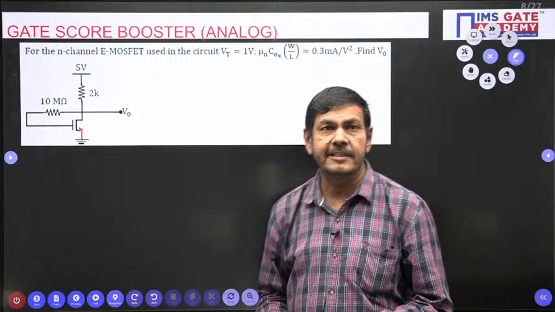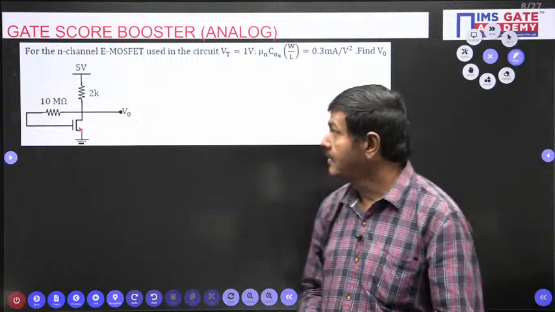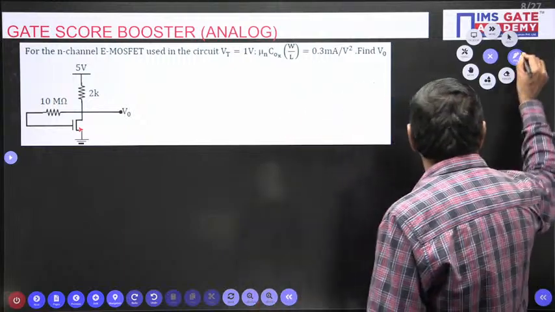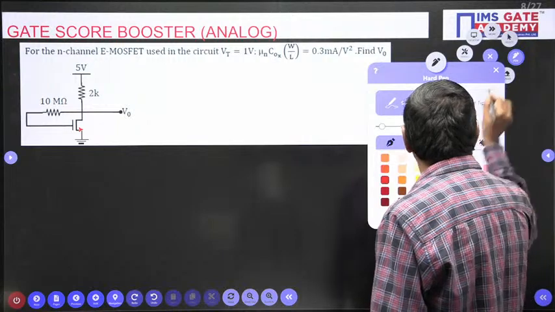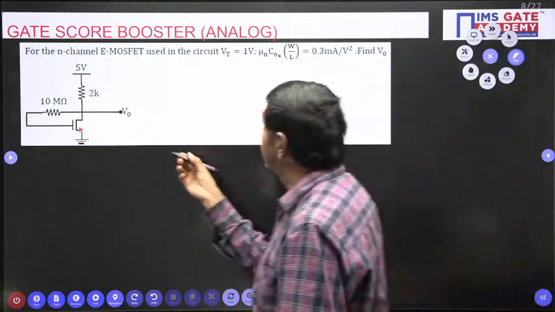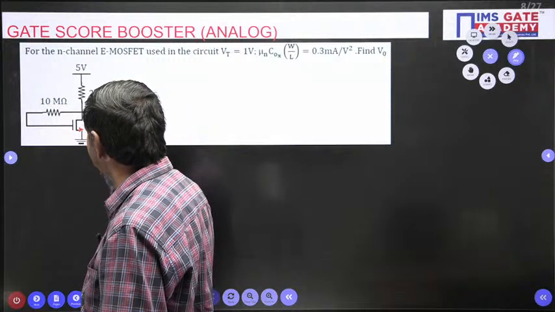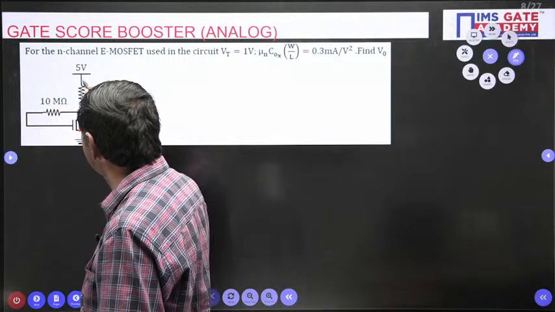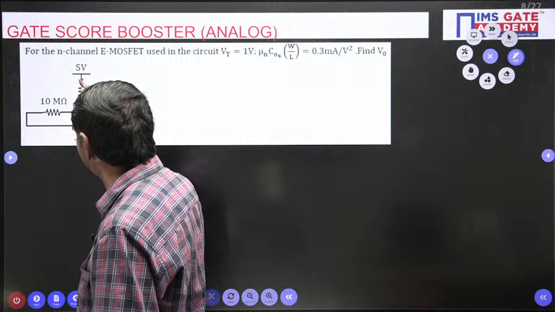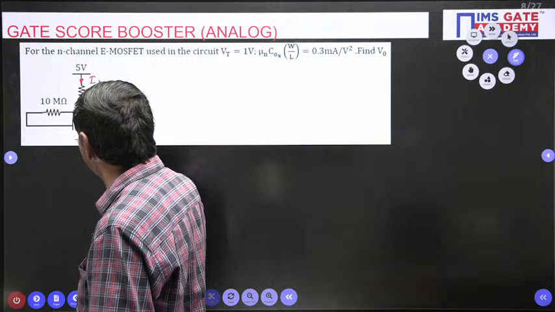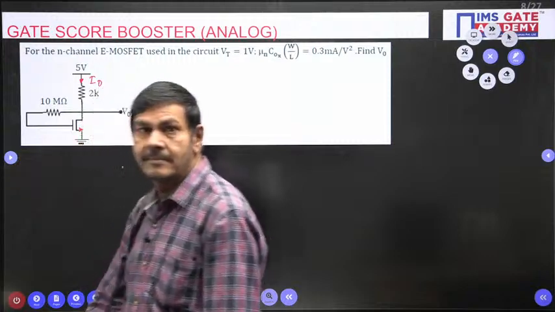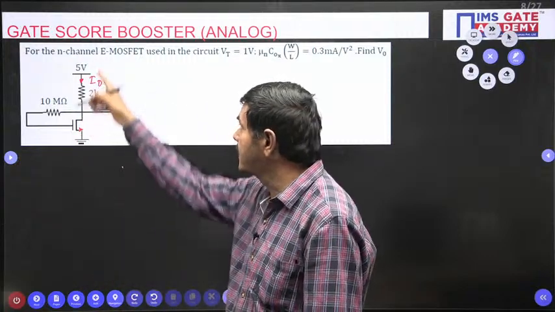But how can we determine that value? You should understand certain points clearly. It is an enhancement MOSFET. This is the drain. So the current on this side is the drain current ID. Current passing through this side is a drain current.